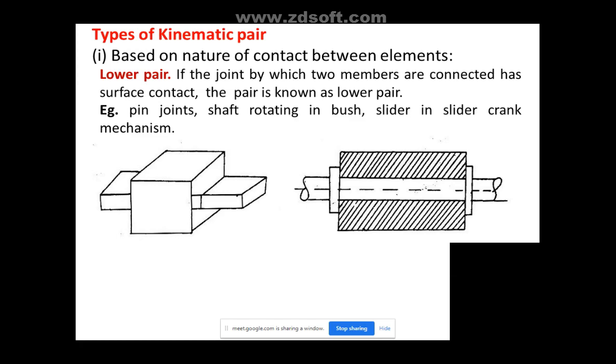In this also, a shaft is completely on this bush, you can see this is also completely having the surface contact. So whenever two members are in contact with the help of a surface, this forms a lower pair, also given by the symbol L, small l, lower pair.